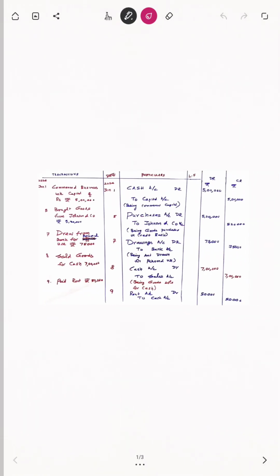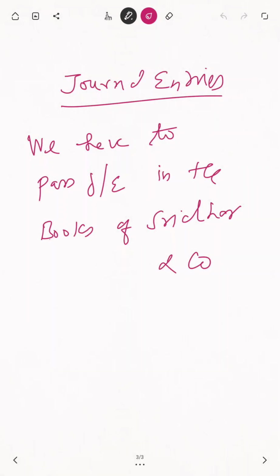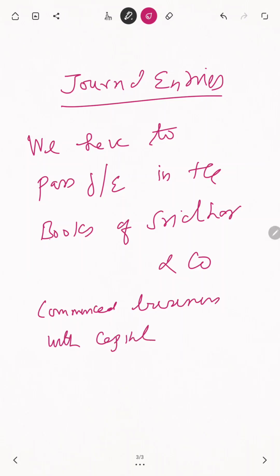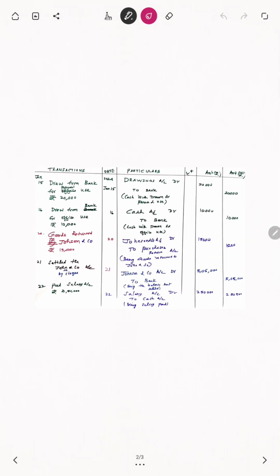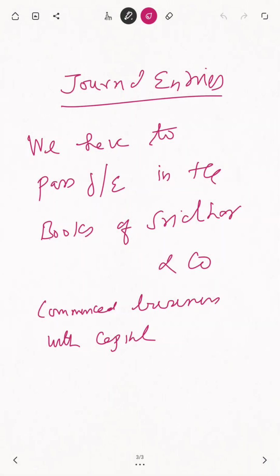On January 1, what happened? Commenced business with capital of 5 lakhs. In the books of which person? In the books of Sridhar and Co.